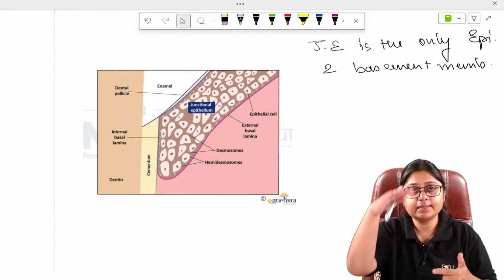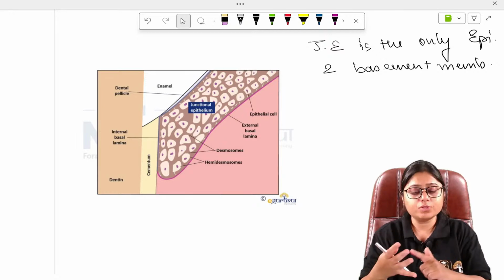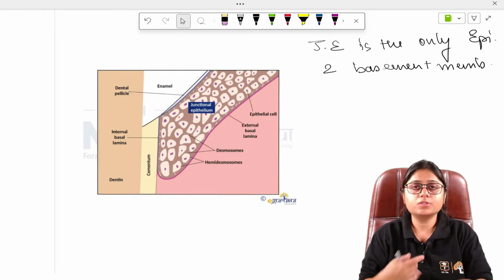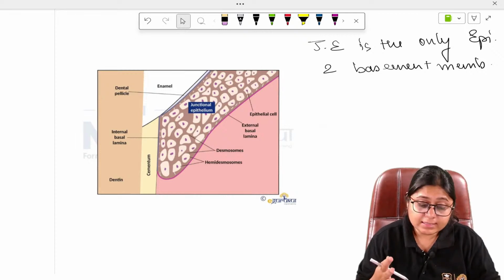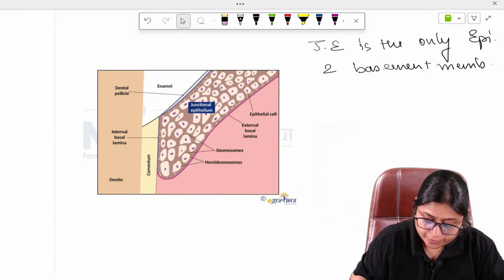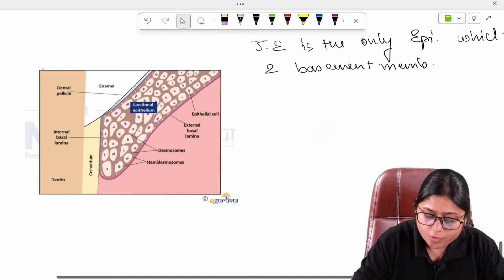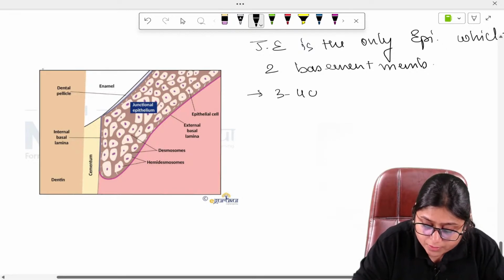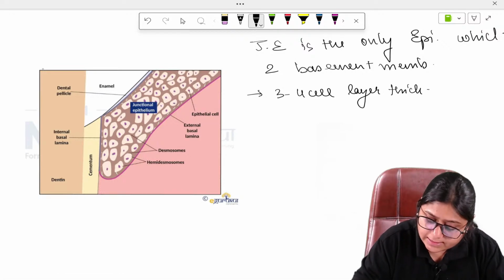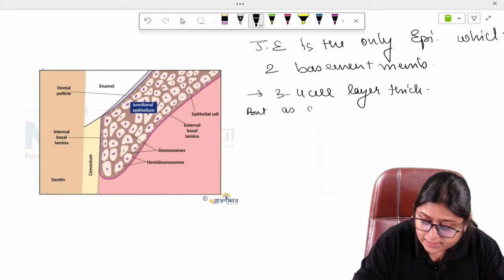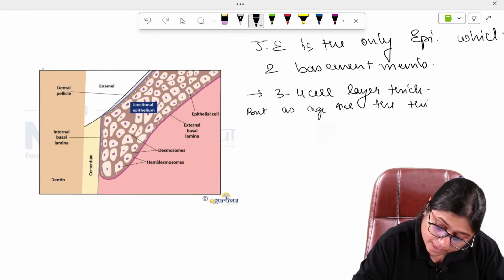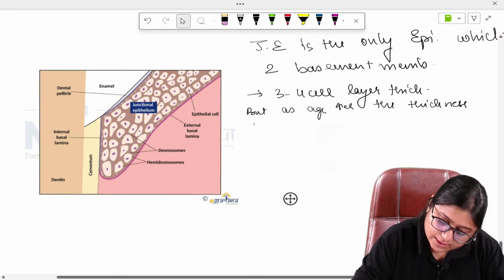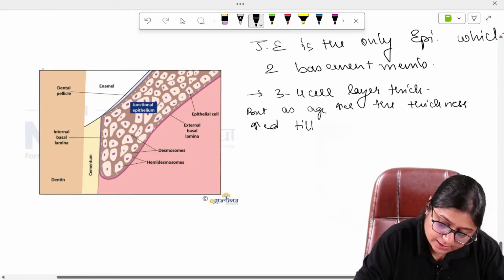But as the age increases, this junctional epithelium comes down because of recession or because of supraeruption of the teeth. In early life this layer is 3 to 4 cell layers thick, but as age increases, the thickness increases till 10 to 20 layers.